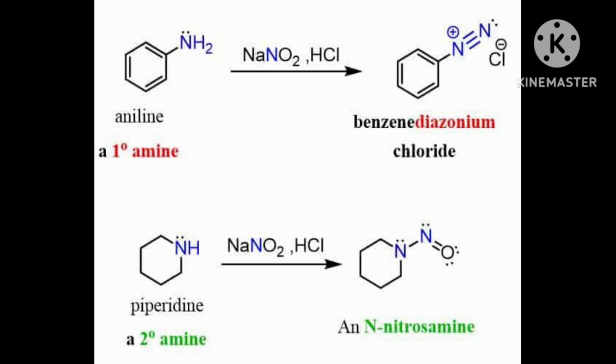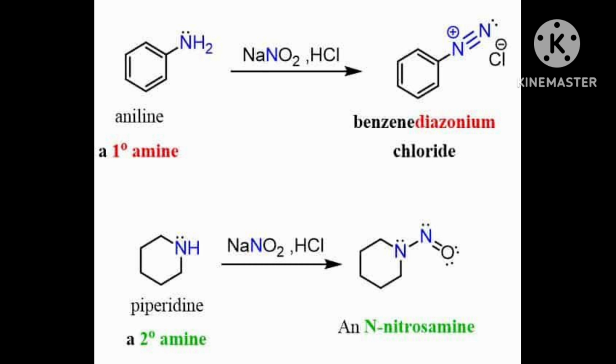That is the salt, called diazonium salt. Always remember, in N2Cl, N2 is positive and Cl is negative, that's why it is a salt.